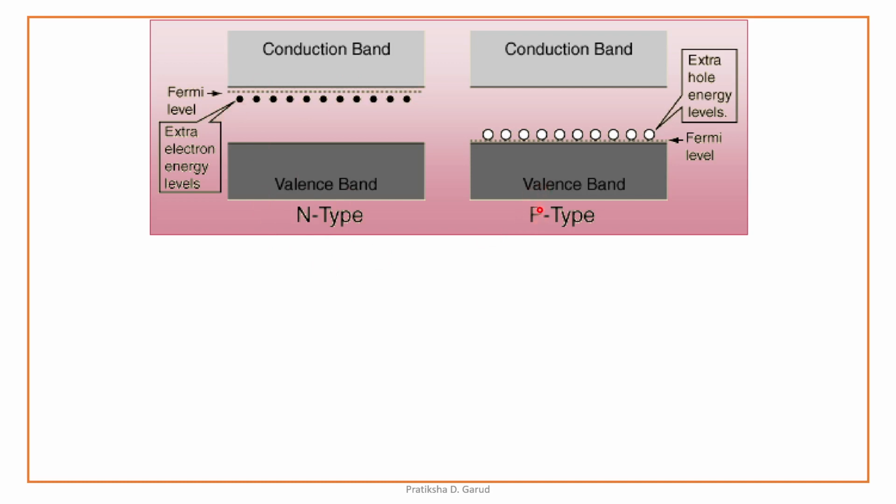Whereas in case of the p-type semiconductivity, we are having again the valence band and the conduction band. But this valence band contains an extra hole, and this hole is positive in nature, which appears to migrate. Therefore it is called p-type semiconductivity. N-type is due to extra electron and p-type is due to extra hole.